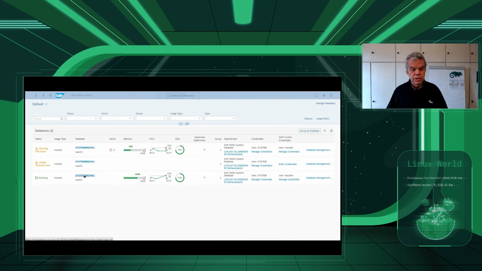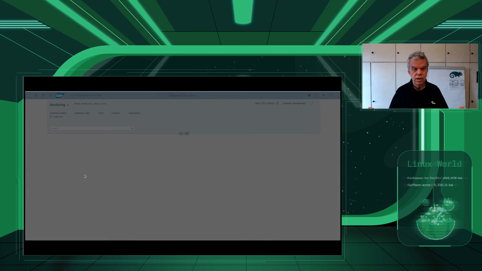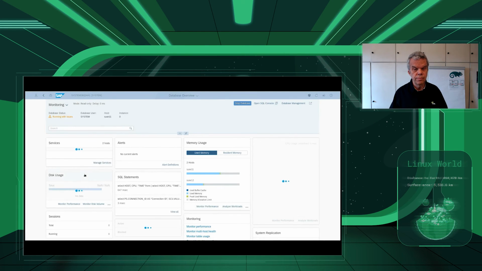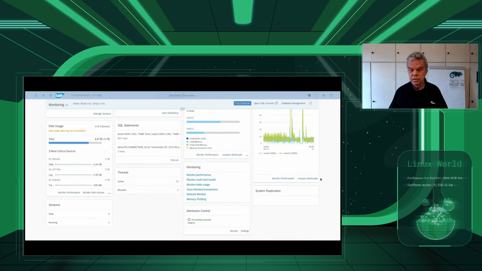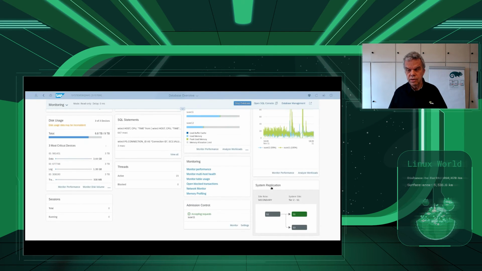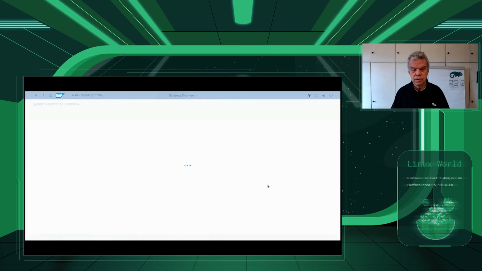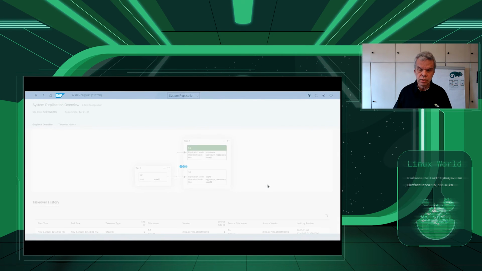Selecting one of those, we get to the overview. A lot of tiles we have there. We are scrolling down to the system replication tile, placed here in my case at the right side at the bottom, and we have an overview of the system replication topology.